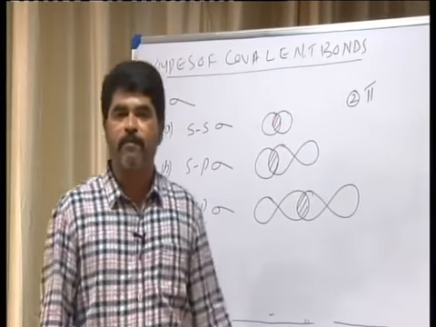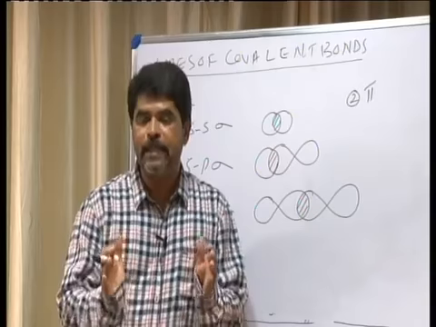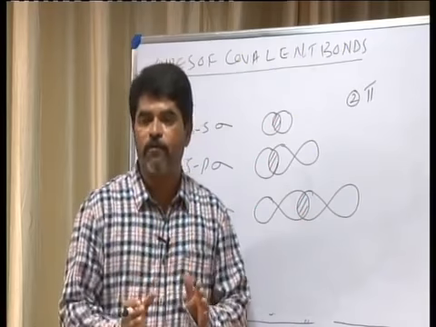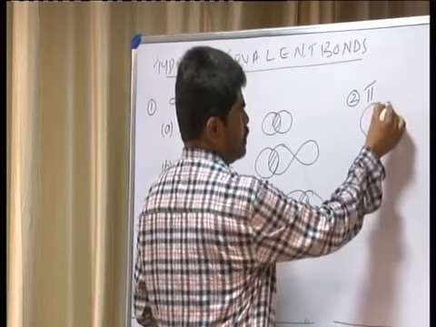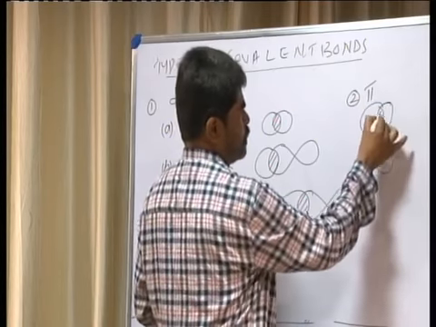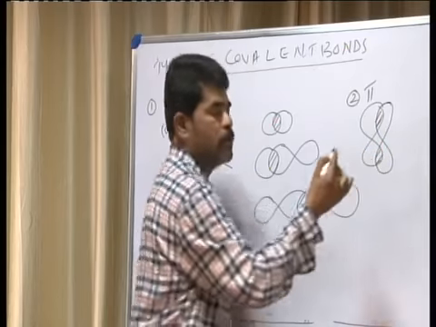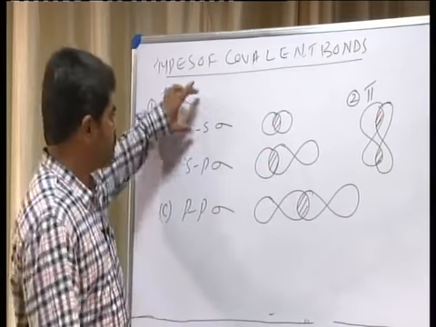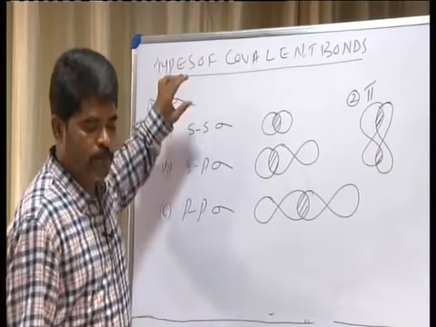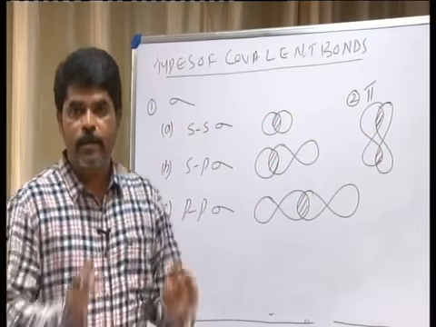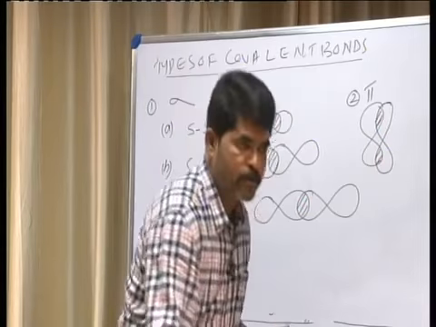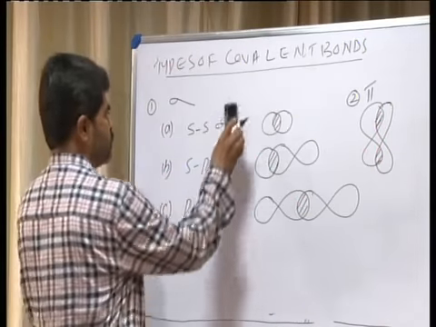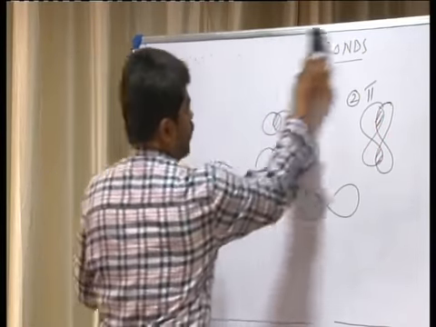A pi bond is always formed by the lateral or sideways overlapping of two half-filled atomic orbitals. It is like this. Now this is the pi bond. The sigma bond is always stronger than the pi bond, because the extent of overlapping in the case of sigma is more compared to the pi bond. That is a brief idea about covalent bonds.